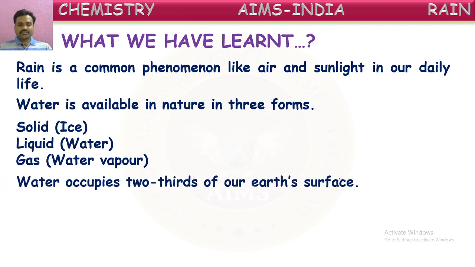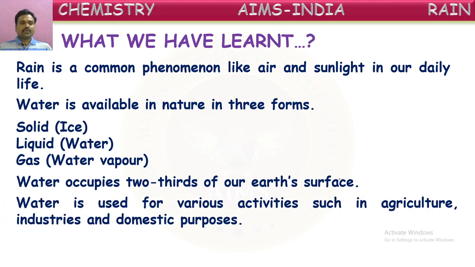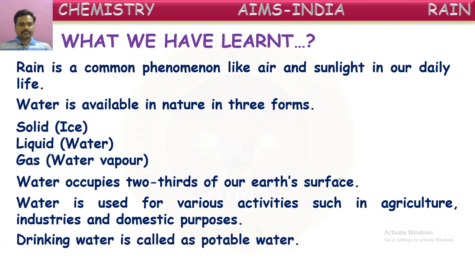Water occupies two-thirds of our Earth's surface. Yes. Water is used for various activities such as agriculture, industries, and domestic activities. So for all these, water is used. Drinking water is called potable water. So these are the important points we have learned today from this concept of water and the different forms of water. Now based upon this, let us have a small assessment.